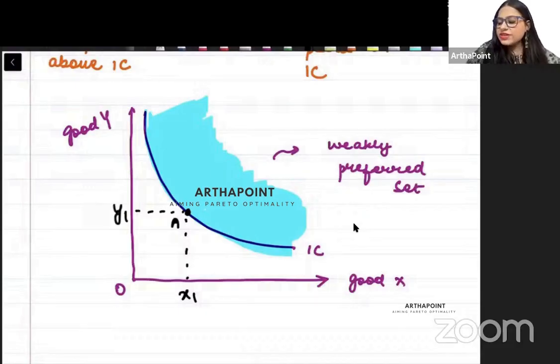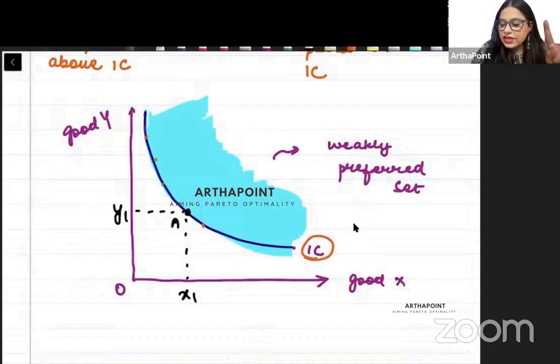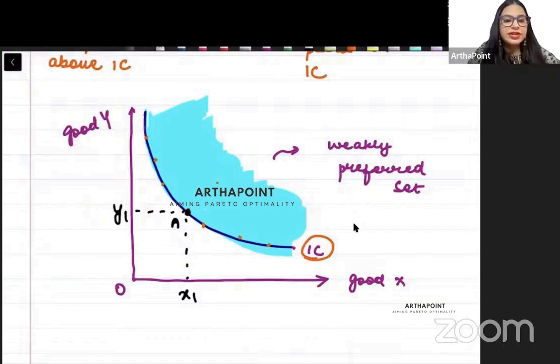And I ask you, what is its weakly preferred set? The weakly preferred set will be all those points which are on the indifference curve, because they will give utility equal to A, and all points above the indifference curve because they will give utility more than A. Including these two kinds of points will give you the weakly preferred set.